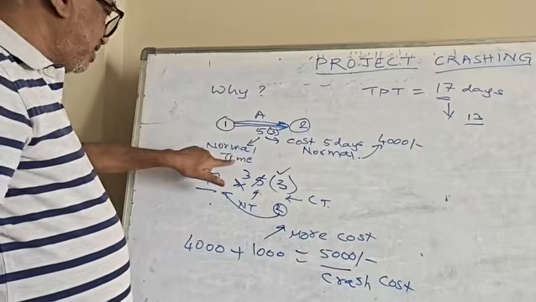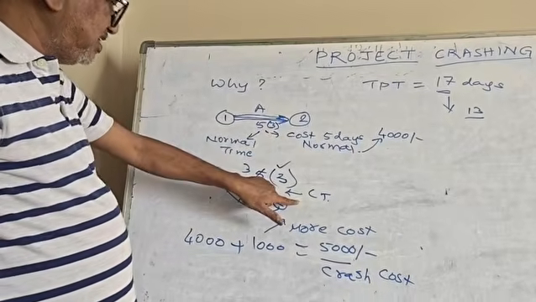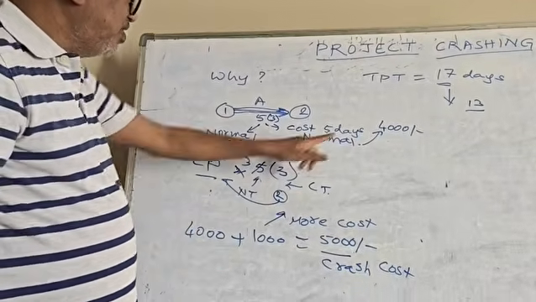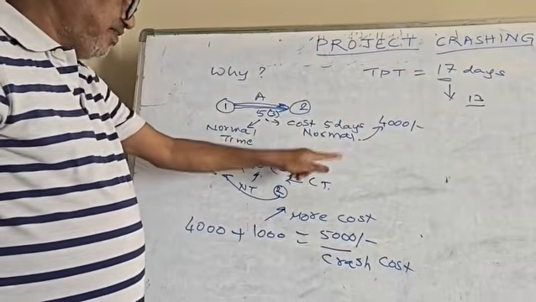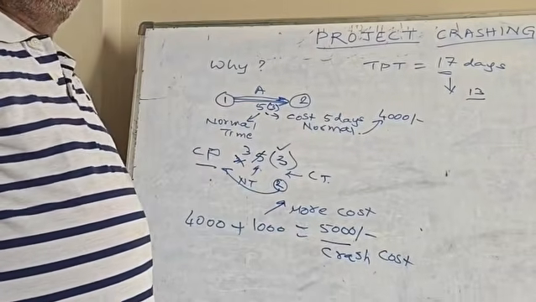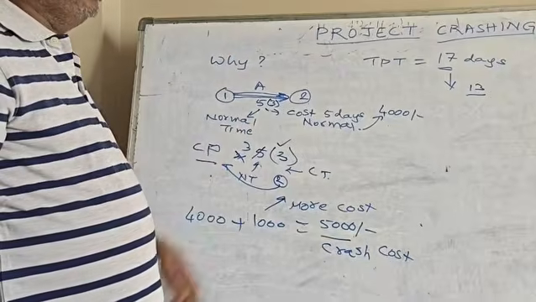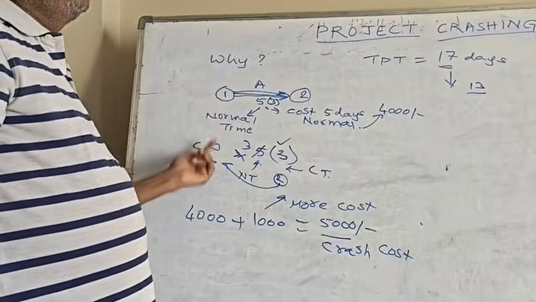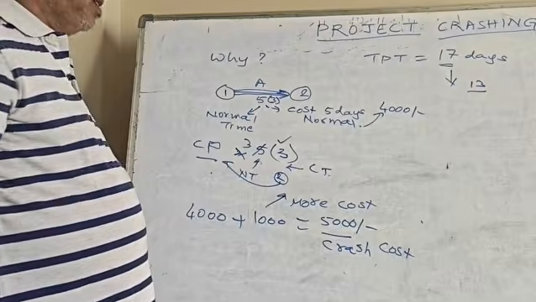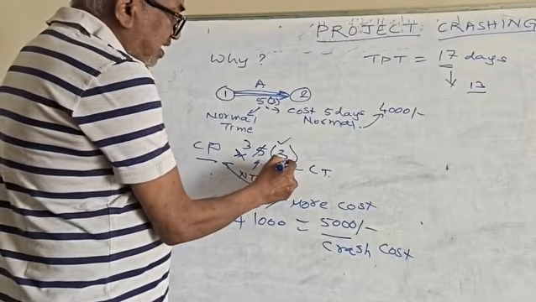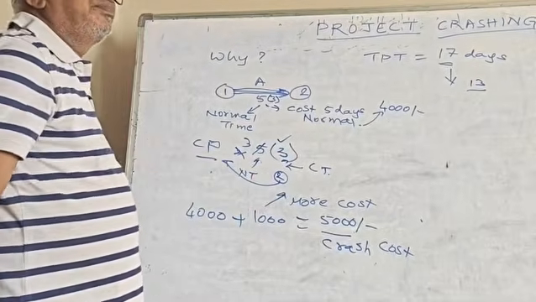5 is called normal time, 3 is called crash time, 4,000 is called normal cost, and 5,000 is called crash cost. So 4 items will come here: normal duration, normal cost, crash duration, crash cost. So what is crash duration? Crash duration is 3 days.